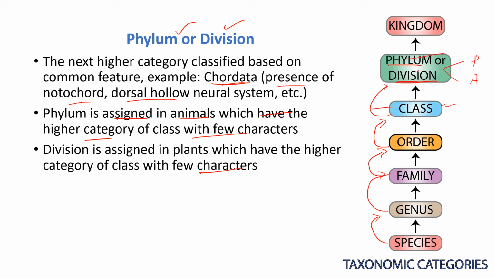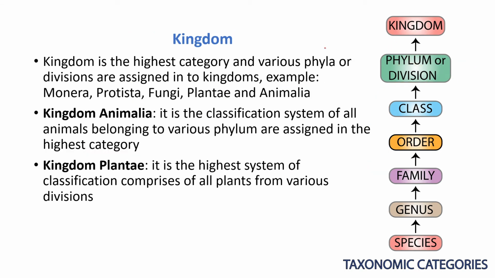Again, based upon the characteristics present in those organisms, we place them at the next higher level, known as kingdom. Kingdom is the highest category, and various phyla or divisions are assigned into kingdoms. What are the kingdoms? Monera, Protista, Fungi, Plantae and Animalia. These are the five kingdoms by R.H. Whittaker.